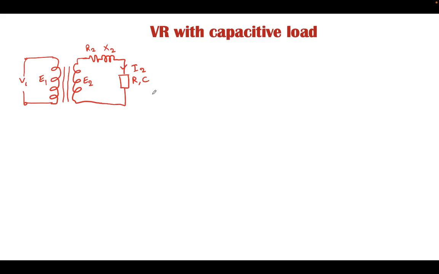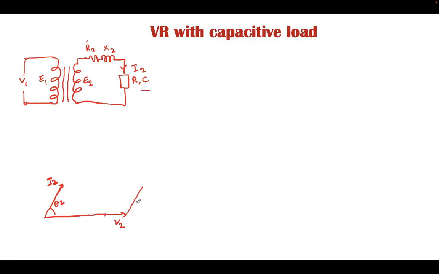Now considering the capacitive load, the load is RC, and hence taking the voltage V2 as reference. Let this vector be V2, and the current flowing in this circuit is I2, which leads the voltage by an angle of again theta 2. This is the I2 vector.